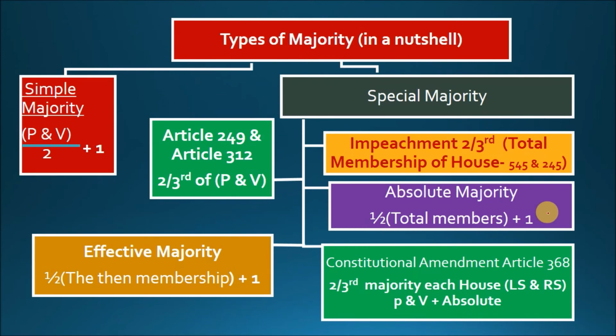Now to sum it up, there are two kinds of majority: simple majority and special majority. Simple majority is total present and voting divided by 2 plus 1. Okay. This is the simplest kind of majority.